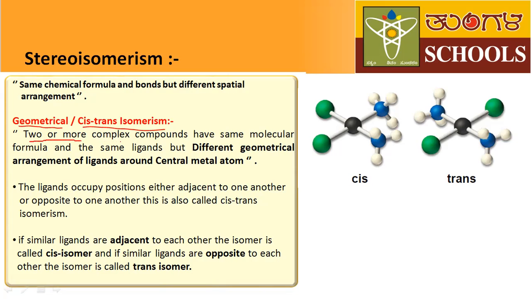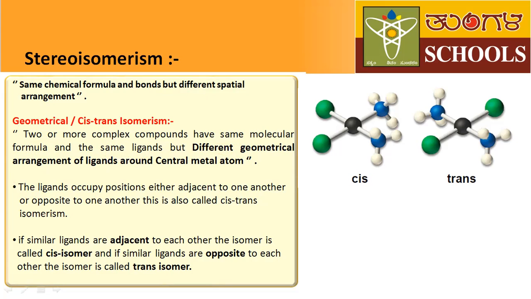Two or more complex compounds have the same molecular formula and the same ligands. But what is the difference here? There is a difference in the geometrical arrangement of ligands around the central metal atom.